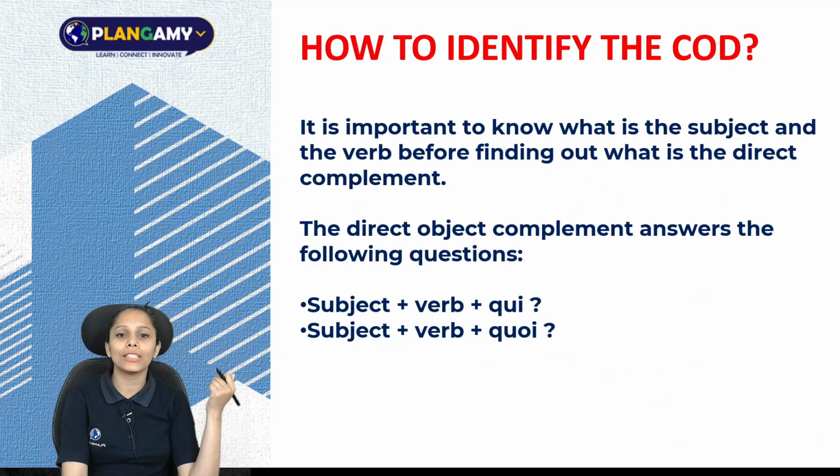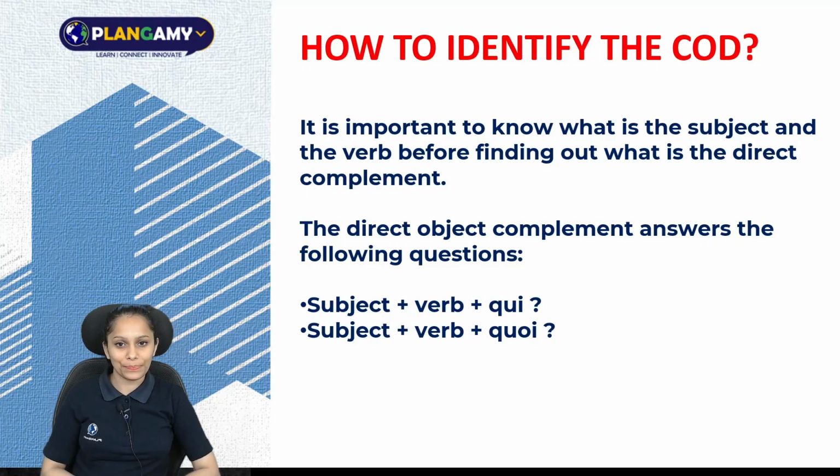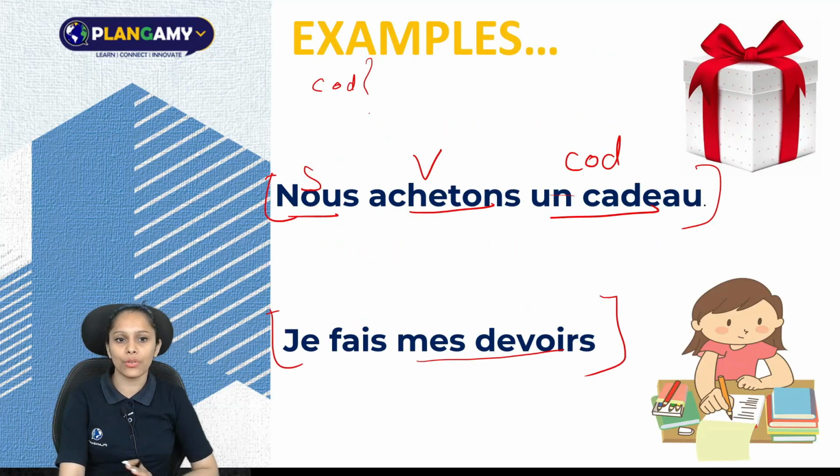Let's move further, and here we have how to identify the COD. It says it is important to know what is the subject and the verb before finding out the direct complement. We already know this with the examples Nous achetons un cadeau and je fais mes devoirs.